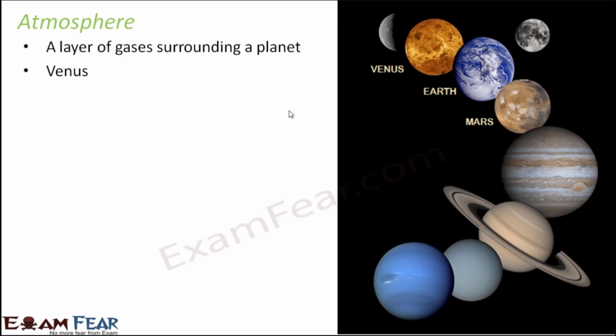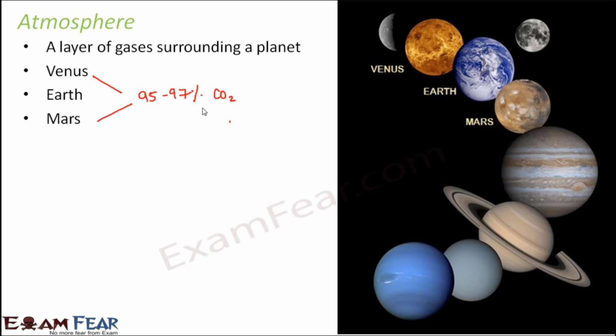So if you compare the atmosphere of these three planets, Venus, Earth and Mars, what do you see? You see that the major constituent of the atmosphere in Venus and Mars is carbon dioxide. For these two planets, almost 95% to 97% of the atmosphere is made up of carbon dioxide. Now in these two planets, life does not exist.